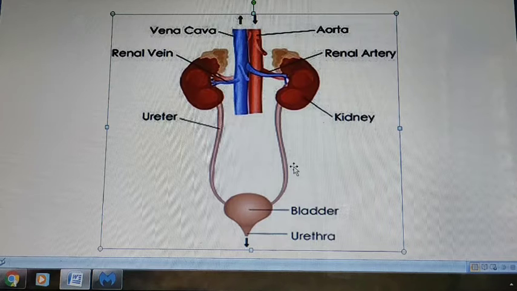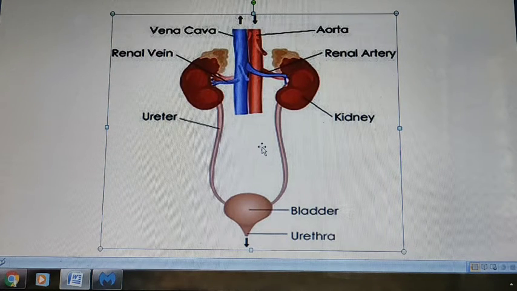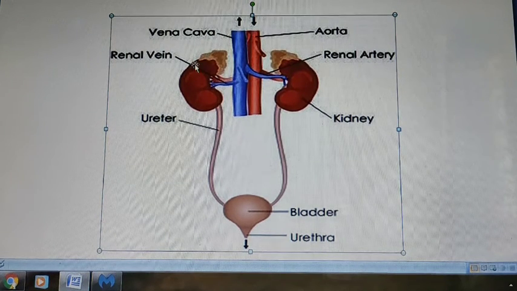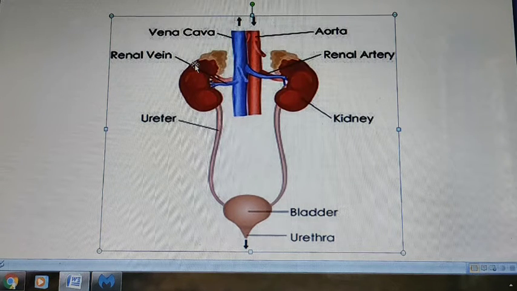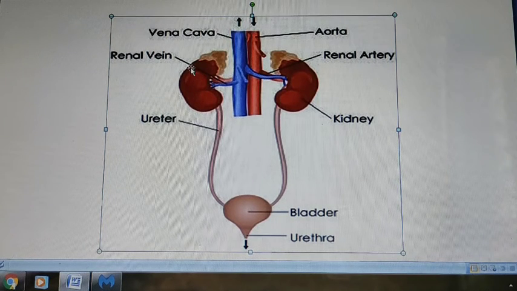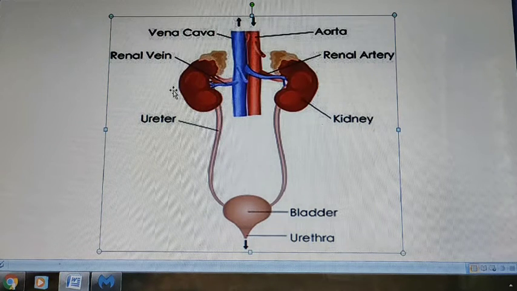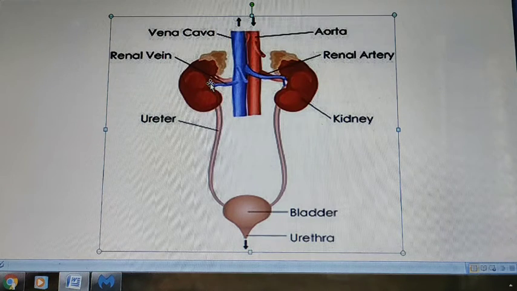Apart from kidneys, the skin, lungs, and liver also help in excretion. We already studied that. So what about kidney? Kidneys are the major excretory organ. They are reddish brown in color. They are bean shaped structures, and the length is around 10 to 12 centimeters.